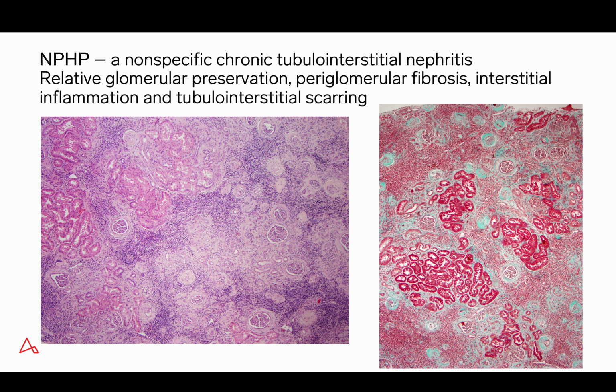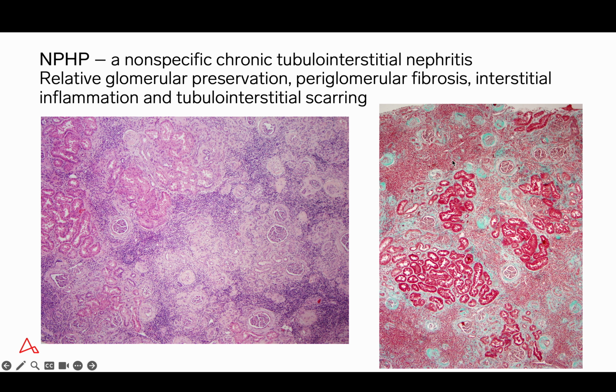This is a low-power image of a typical example of nephronophthisis, showing the chronic nonspecific tubulointerstitial nephritis. As you can see in the left panel, the inflammation is quite brisk, but it is limited by and large to the areas of tubular interstitial scarring. There is relative glomerular preservation, and by that I mean you can see relatively intact glomeruli within these areas of advanced scarring. There is periglomerular fibrosis, which is a typical feature of a chronic tubulointerstitial process.